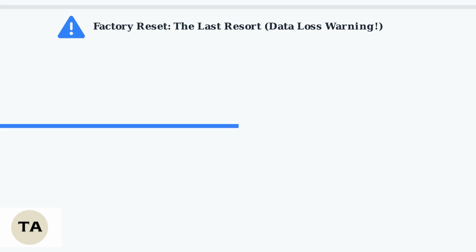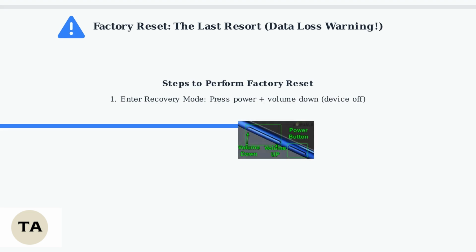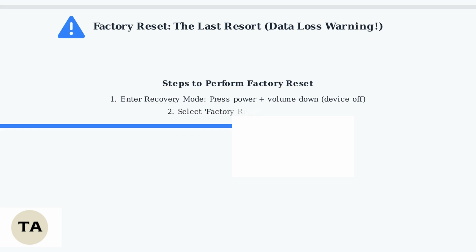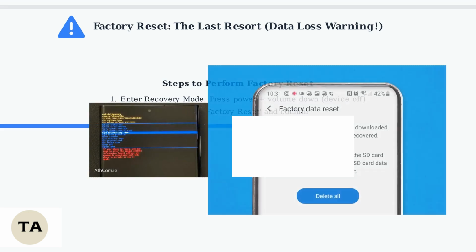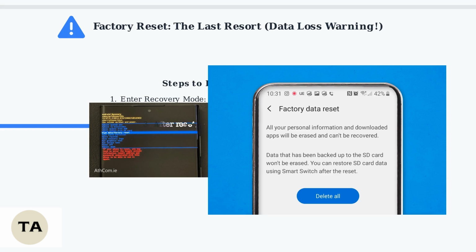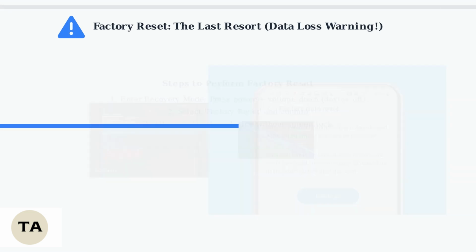This will erase all data on your device, including photos, videos, and apps, so back up first if possible. To perform a factory reset, enter recovery mode by pressing the power and volume down buttons simultaneously while the device is off. From the recovery menu, select Factory Reset and confirm the action. After the reset completes, you can set up your device from scratch without a screen lock.